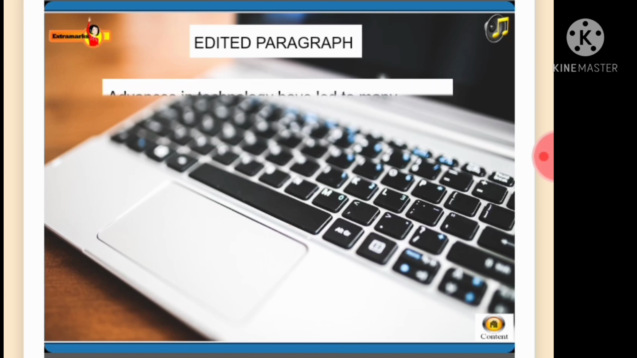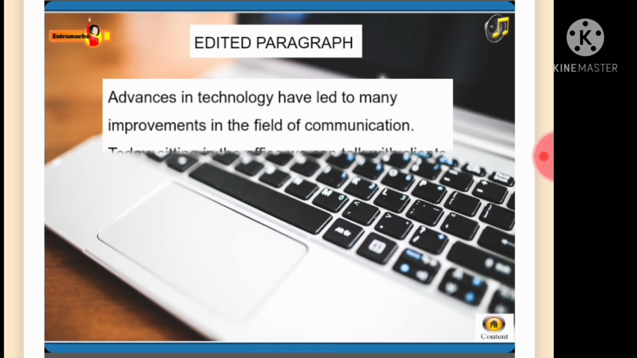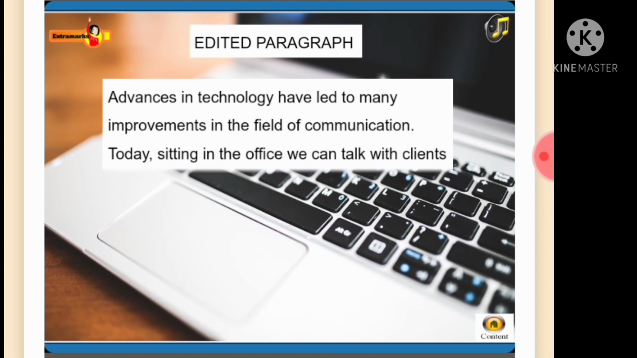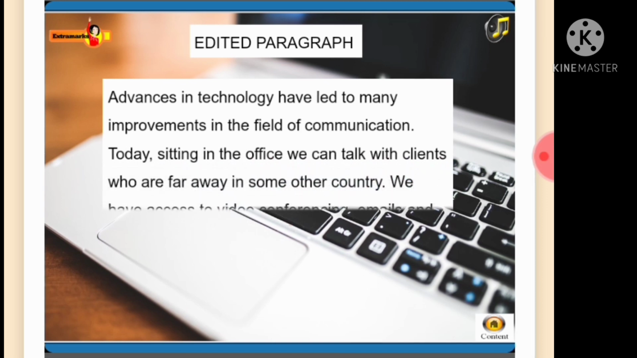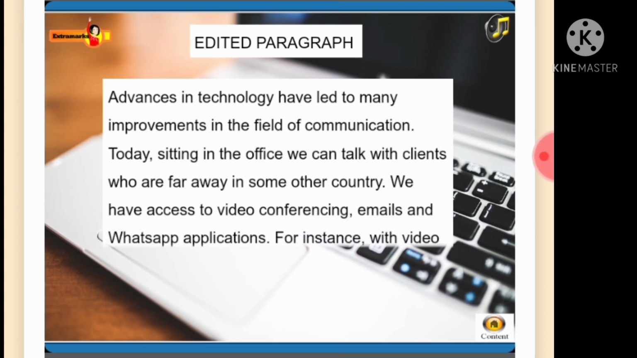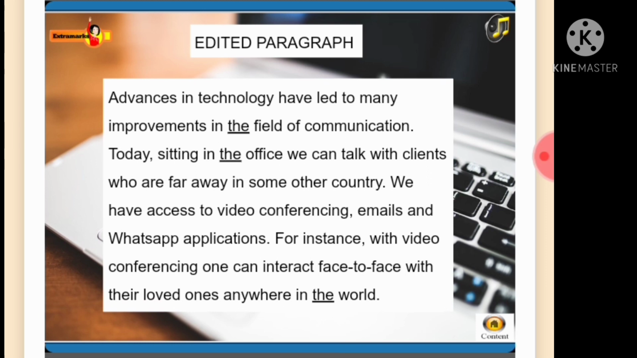Now read the edited paragraph. Advances in technology have led to many improvements in the field of communication. Today, sitting in the office, we can talk with clients who are far away in some other country. We have access to video conferencing, emails, and WhatsApp applications. For instance, with video conferencing, one can interact face to face with their loved ones anywhere in the world.